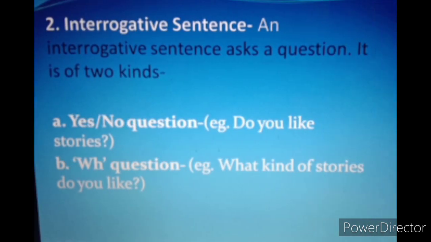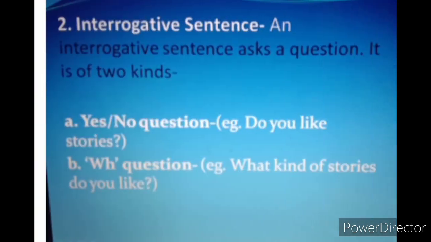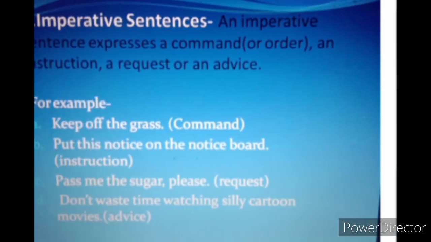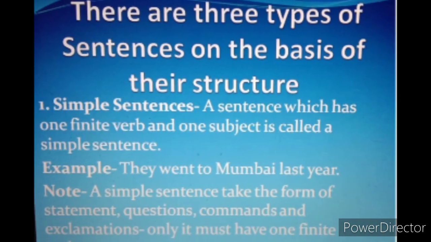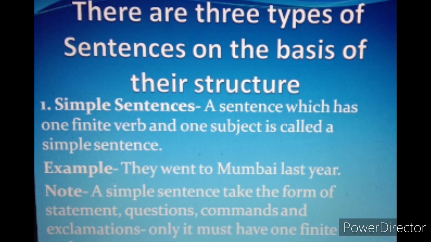Interrogative sentences end with a question mark because there you ask questions. So whenever you ask any question, it always ends with a question mark. And imperative and assertive or declarative sentences end with a full stop. Okay, so I hope this much is clear to you.